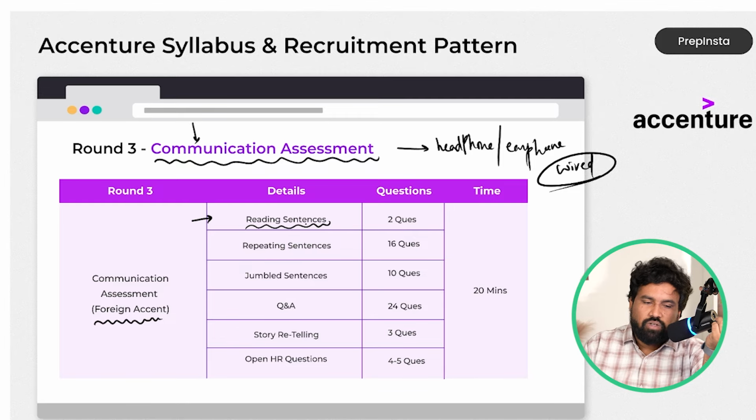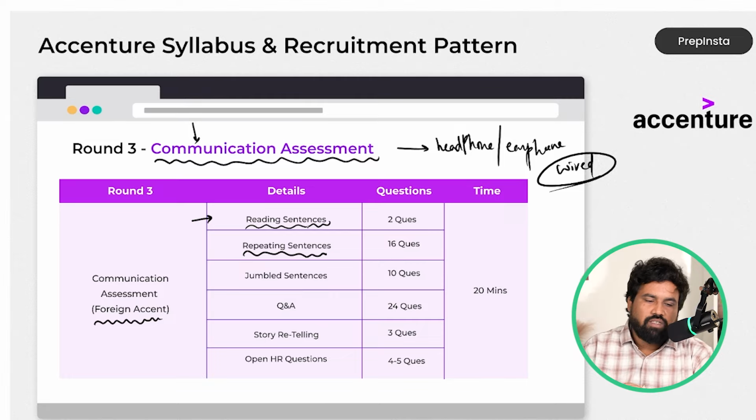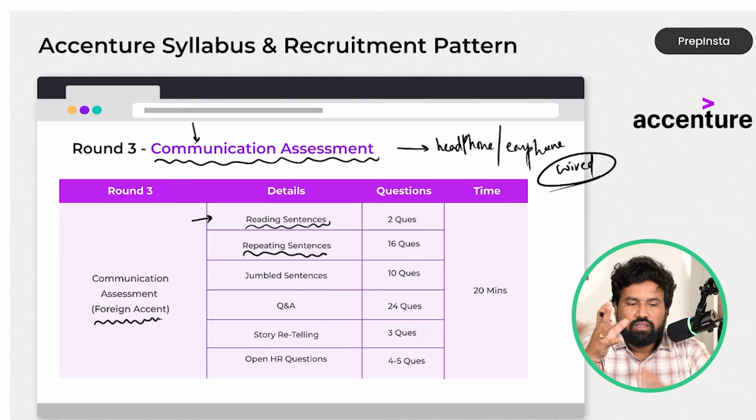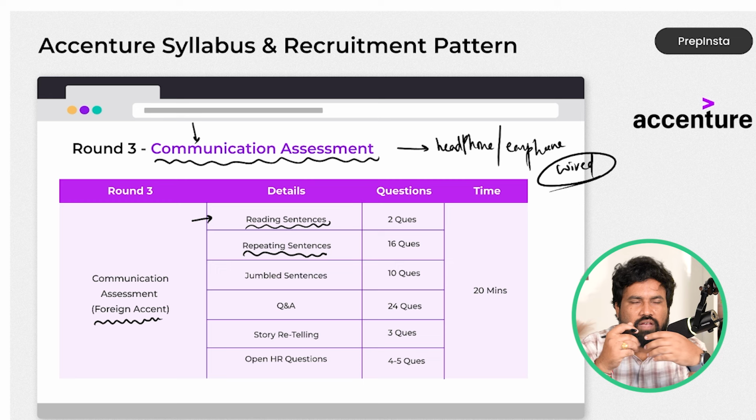Reading sentence: they will give you a paragraph and you have to read it aloud. Repeating sentence: they will either give you something visual, or they will speak the sentence and you have to repeat it.